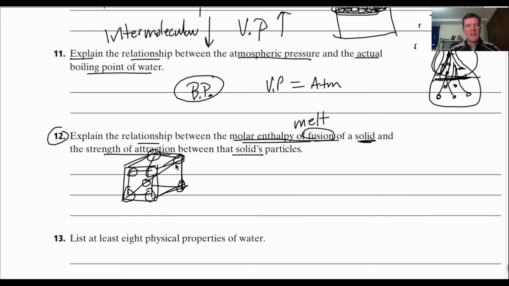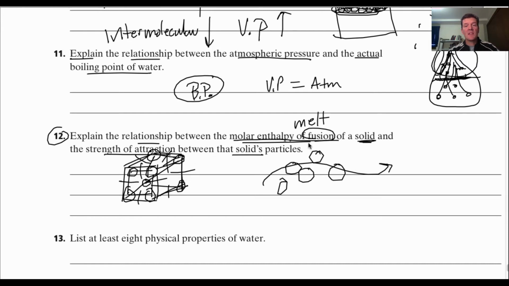Well, if you want this crystal to start to melt, it turns into a liquid. Now the particles are free to roll and tumble and flow. Well, that means those intermolecular bonds have to weaken. The bonds that keep them in a fixed arrangement have to be broken and weakened.